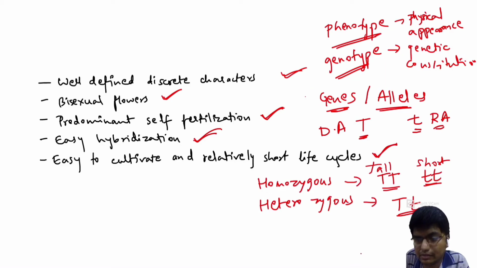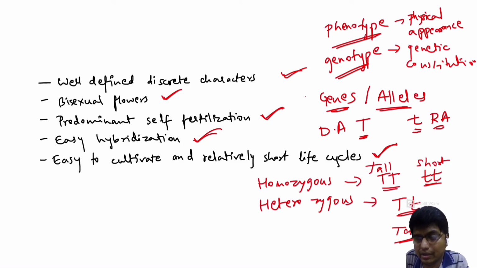Why so? Because capital T is dominant, which means it will show dominance over the recessive. It will mask the recessive and show its own expression. So what will be the phenotype? Tall.